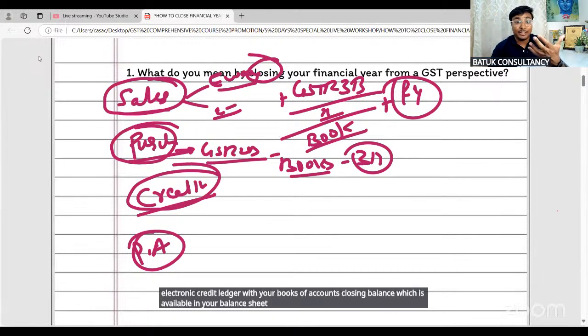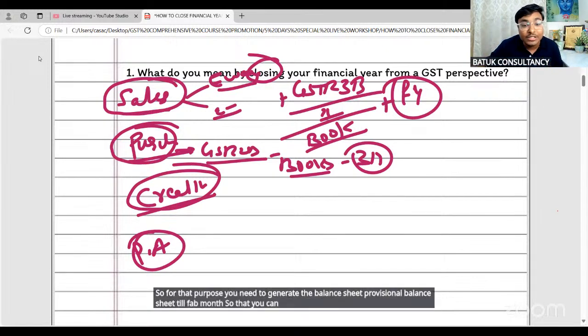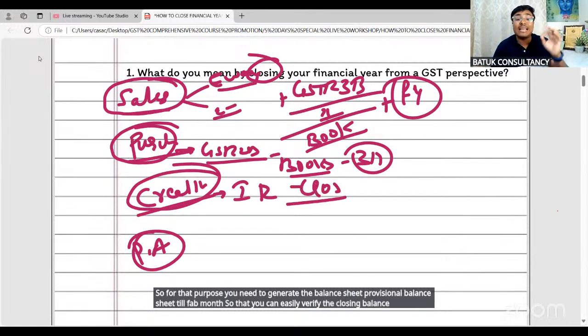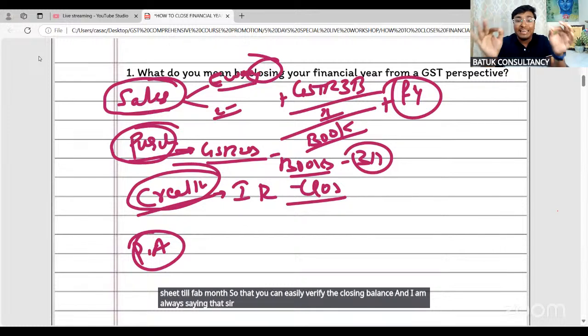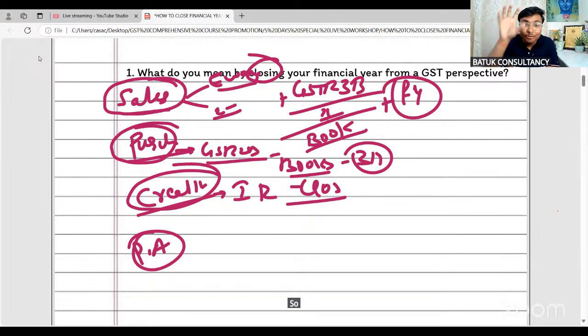For that purpose, you need to generate the provisional balance sheet till Feb month, so that you can easily verify the closing balance. And I am always saying that, sir, if the closing balance of ITC is reconciled with the books of accounts, that means your purchase is perfect, your sales is perfect, your RCM is perfect. So that is the thing we need to do.